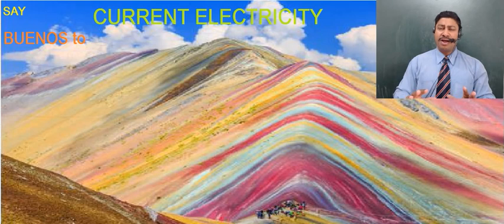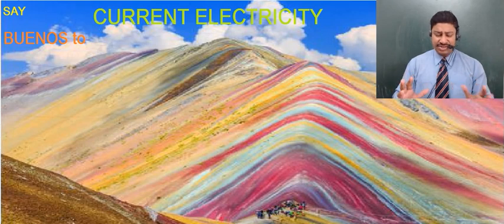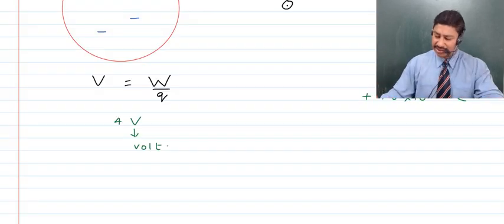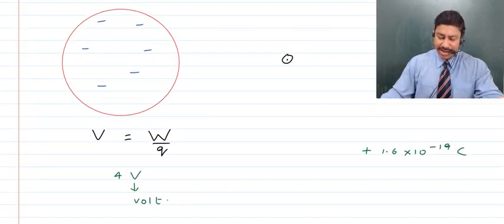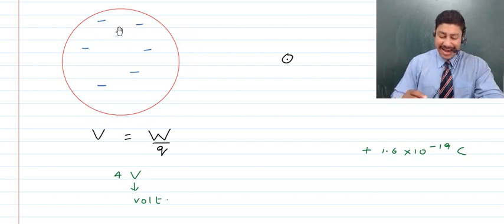Now, if we talk about electric potential in accordance with a proper scientific definition, then, children, we'll be talking about a group of charges. Let's say we have a group of charges, something like this, in this spherical space which has been made, where there are some negative charges.